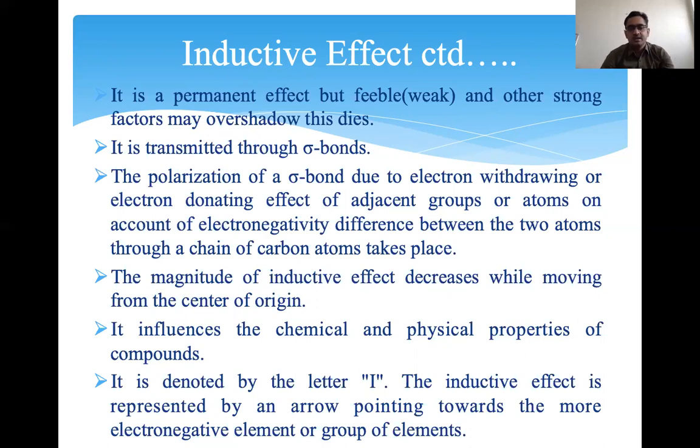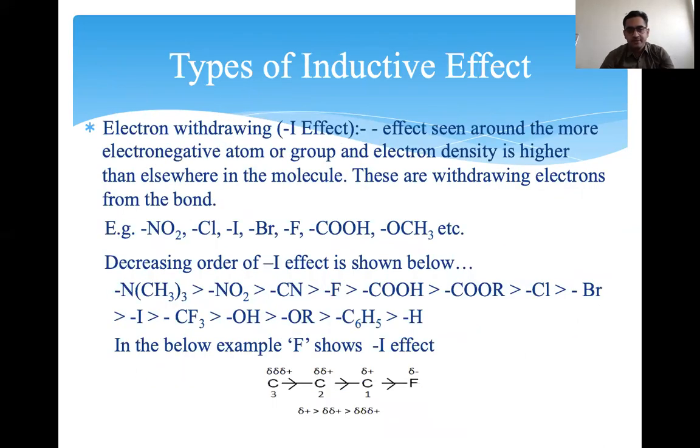If there is a difference in electronegativity, polarization of the bond takes place, and this can influence the chemical and physical properties and reactivity of the compound. It is denoted by I. There are two types of inductive effect: the electron withdrawing, or minus I effect, around the more electronegative atom or group, and the electron donating effect. We will discuss this in the next lecture.